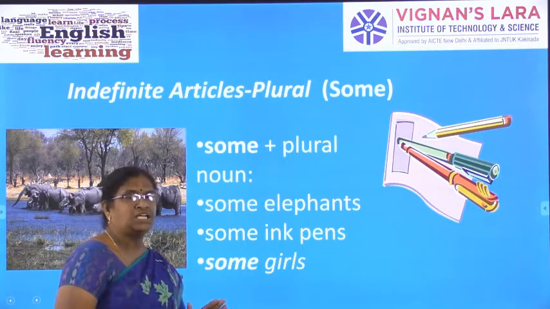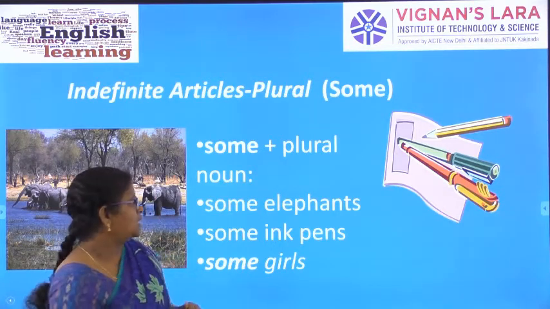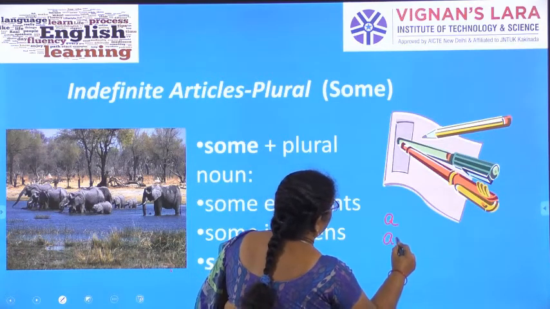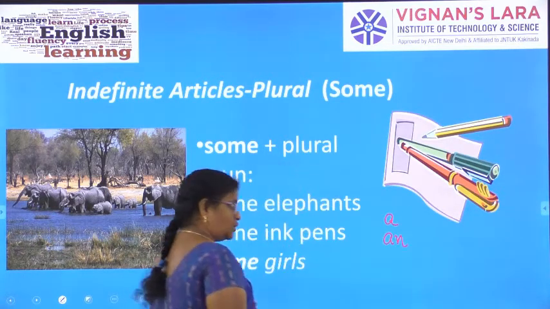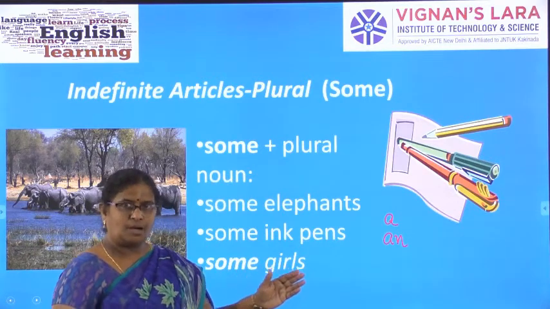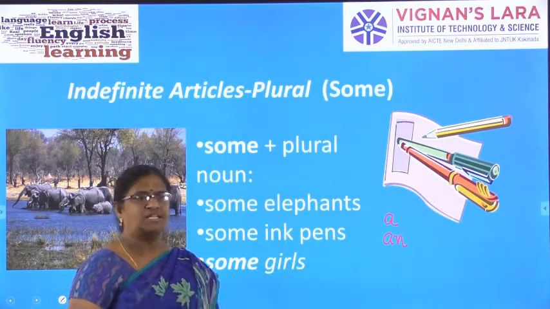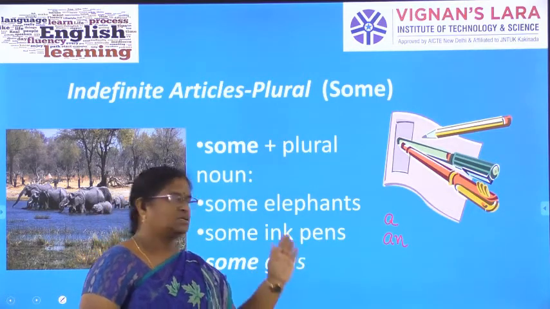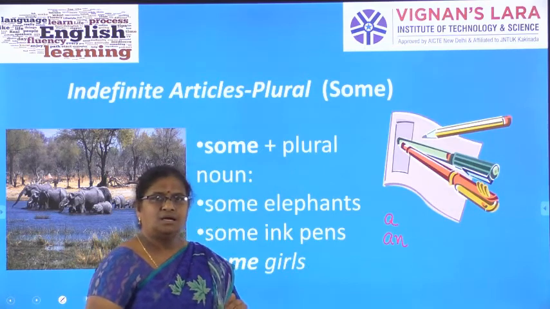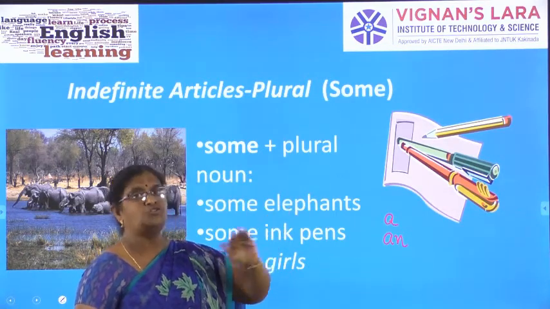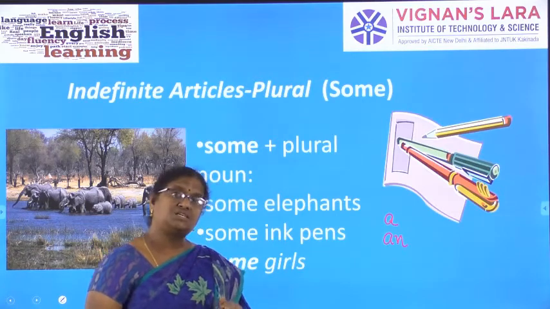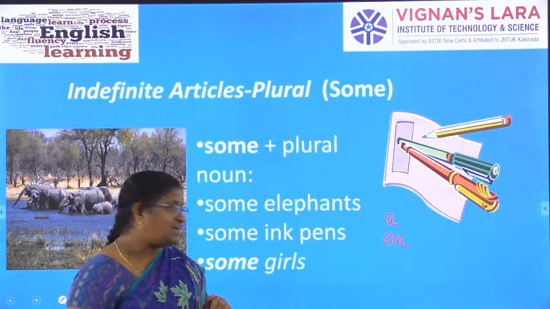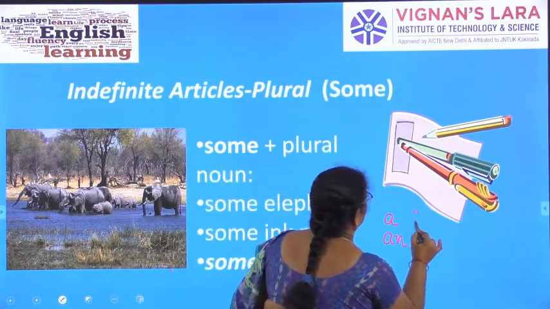Then, how can we use indefinite articles with the plural? Normally, the indefinite articles a or an are used before words that start with vowel sounds and consonant sounds, and they are used in the sense of one.